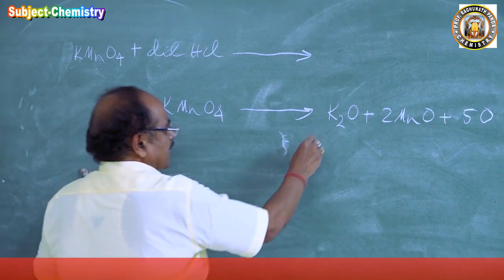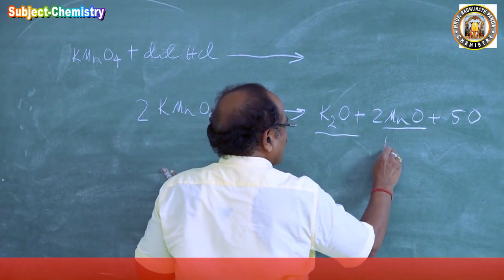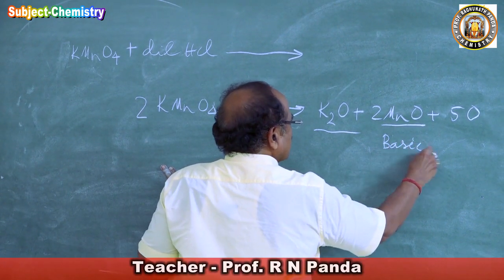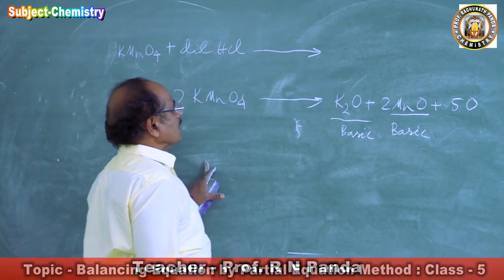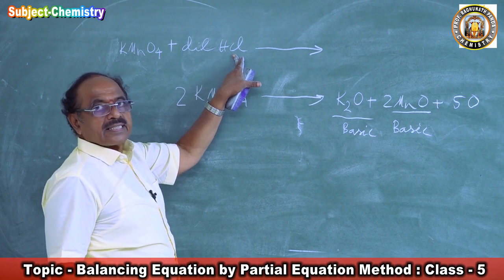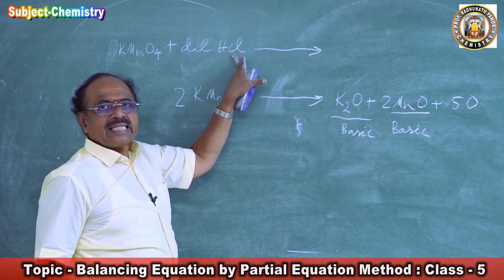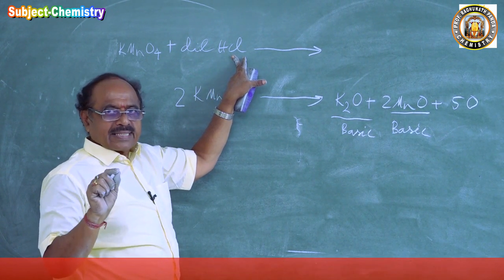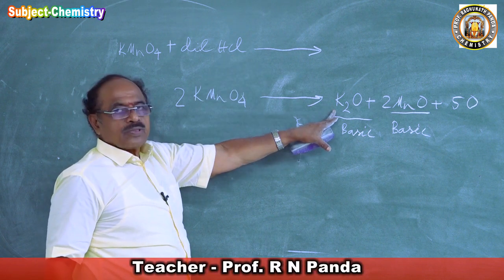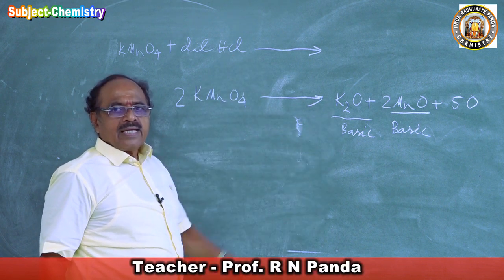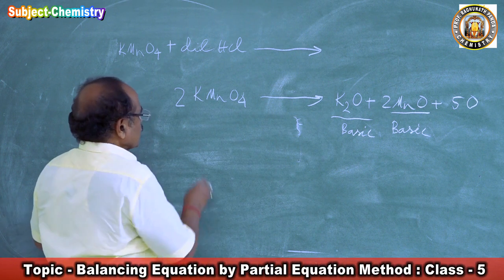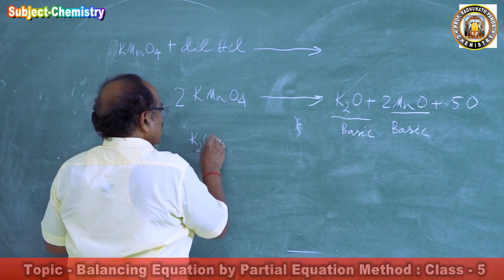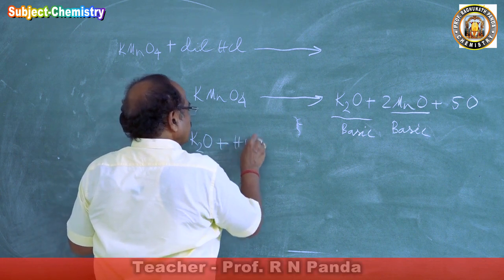Now this is basic, this is basic, both are basic. Why? Because they are metallic oxides, and hydrochloric acid is an acid. So hydrochloric acid will react with whom? With the basic oxides. Why? Because acid reacts with bases to form salt and water. So we have K2O, which will now react with HCl.